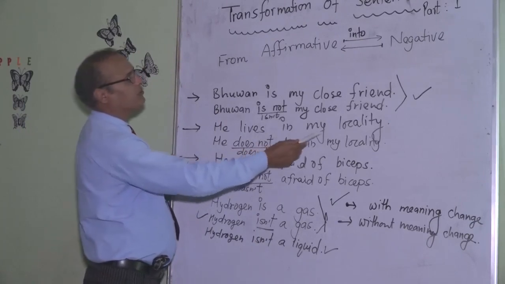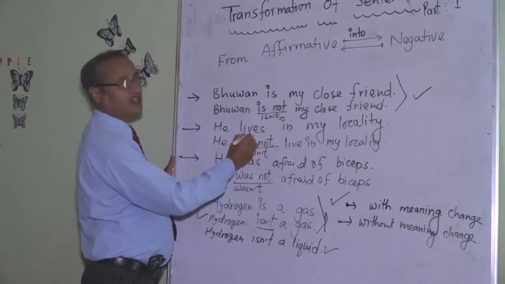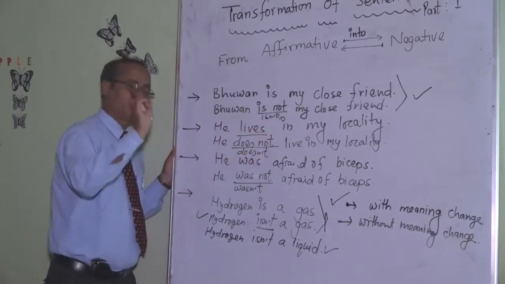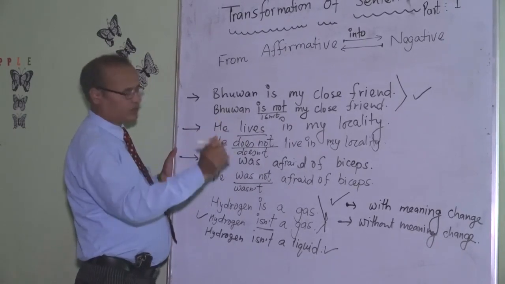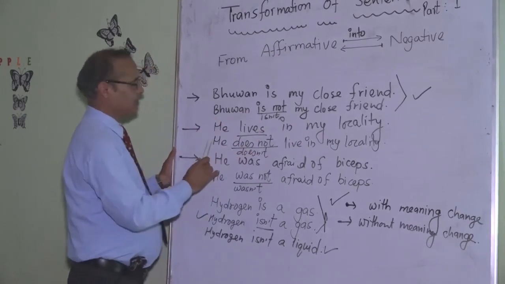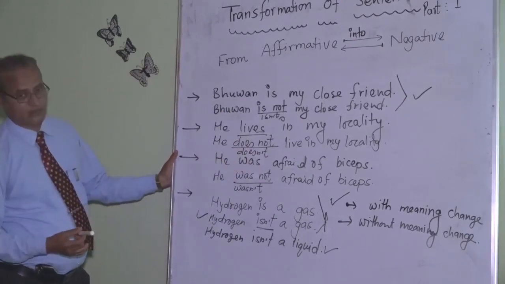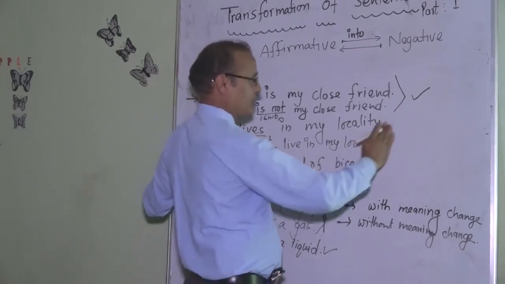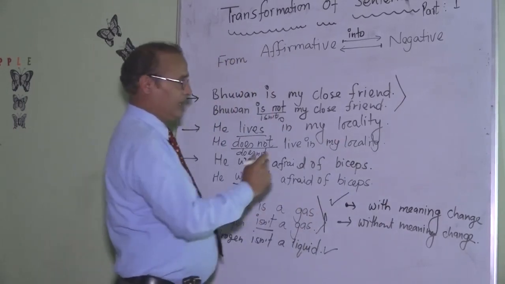He lives in my locality. Negative. Lives is an action verb. This one is an action verb. Helping verb is not existing in the sentence. So while transforming this into negative, we need a helping verb. So in English there is a tendency of hiring a helping verb, and